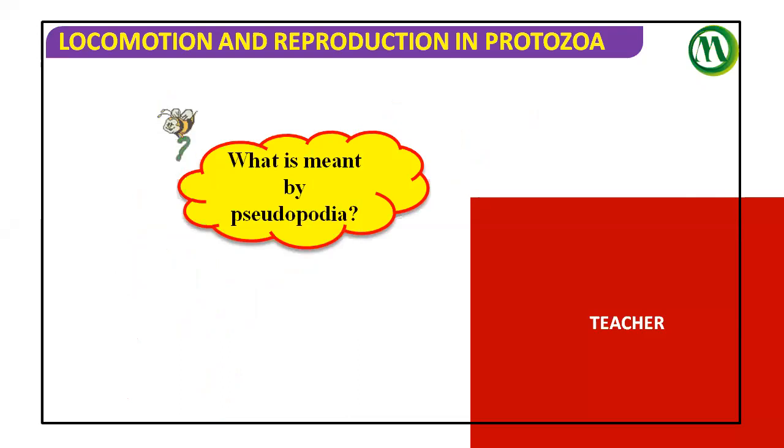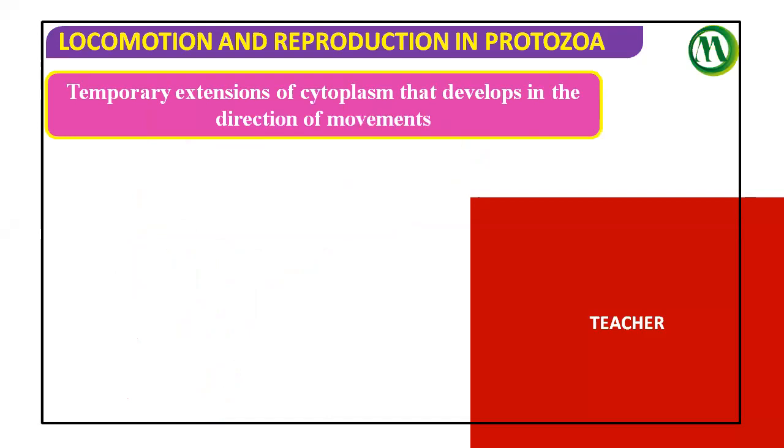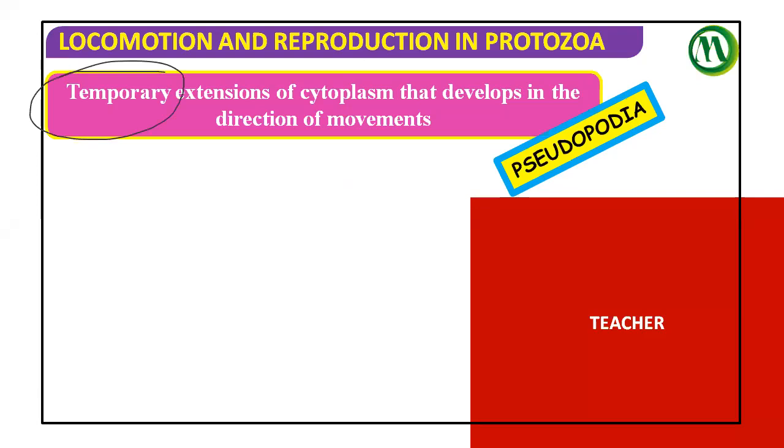What is meant by pseudopodia? Pseudopodia are temporary extensions of the cytoplasm that develop in the direction of movement. Temporary extension is the keyword. Why is it called pseudopodia? Because it is a temporary extension. A temporary extension of cytoplasm that develops in the direction of movement is said to be a pseudopodium.